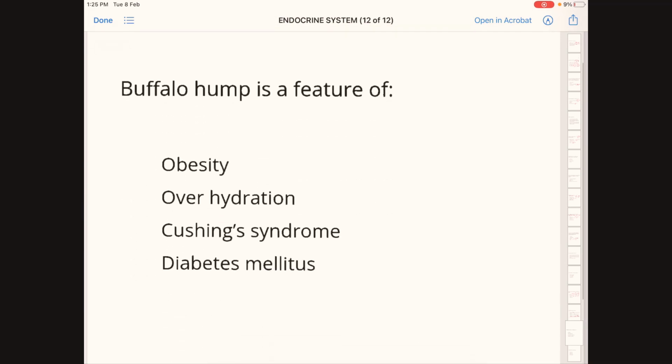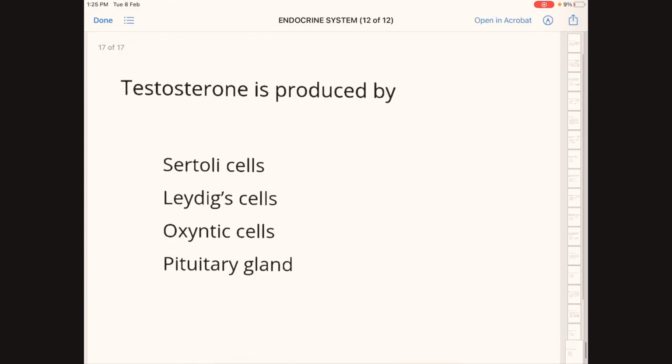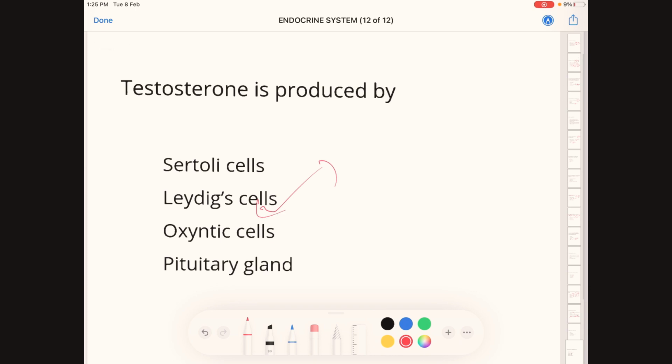Buffalo hump is a feature of: A, obesity; B, overhydration; C, Cushing syndrome; D, diabetes mellitus. Correct answer here is C, Cushing syndrome. It is a clinical feature of Cushing syndrome. Testosterone is produced by: A, Sertoli cells; B, Leydig cells; C, oocytes; D, pituitary gland. Testosterone is produced by Leydig cells. Answer here is Leydig cells.